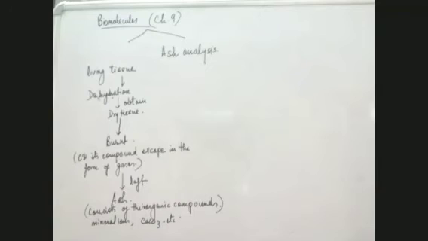So what we do in ash analysis: the living tissue is taken. That living tissue is first dehydrated, that means the water is removed, and what we obtain is a dry tissue in which there is no water. This dry tissue is burnt. When it is burnt, carbon and its compounds, which are organic compounds, escape in the form of gases. What is left is ash. This ash consists of inorganic compounds, which are mineral ions, calcium in the form of calcium carbonate, etc. And the ash analysis is done to find out what inorganic compounds are present.